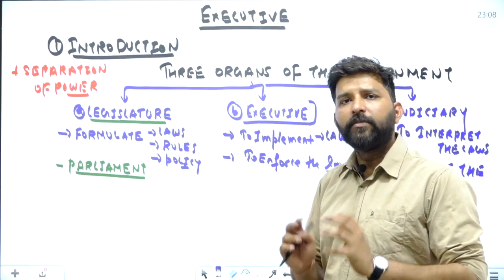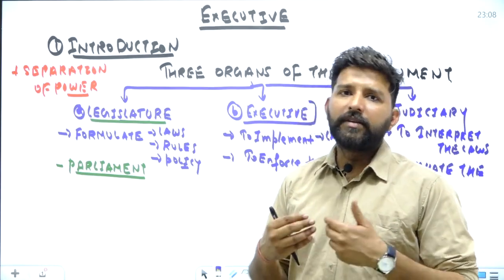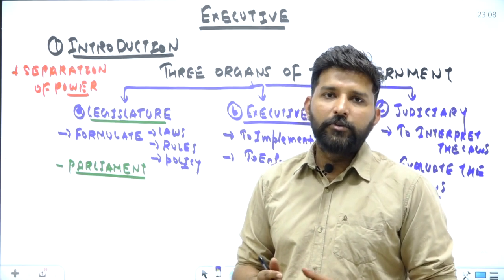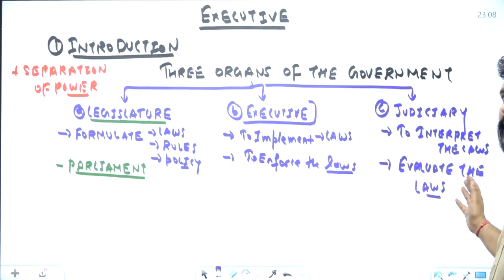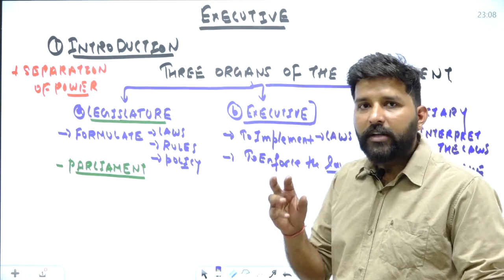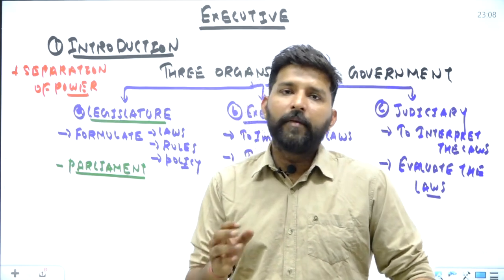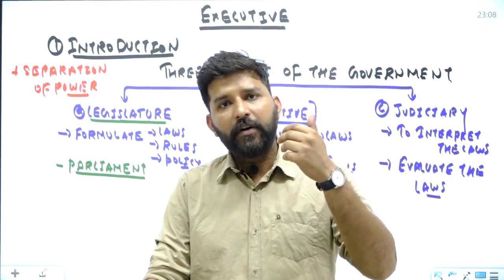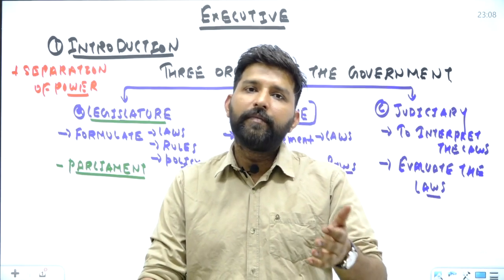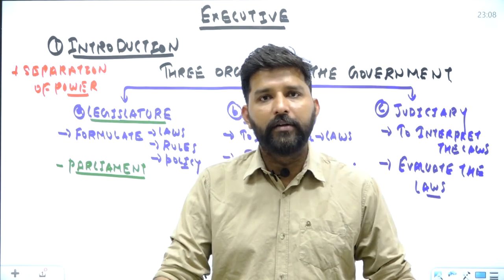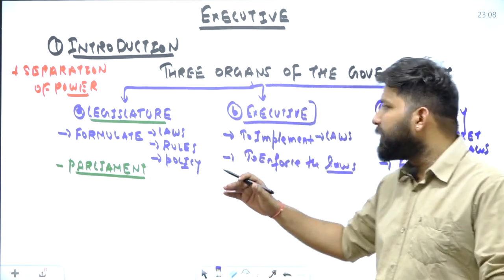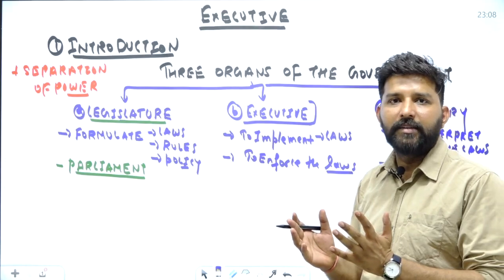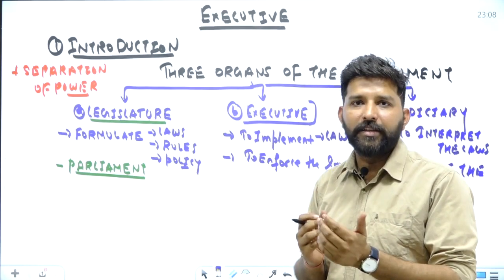After the enforcement, suppose that there is a group of persons or some people who feel that due to this law, their rights are being infringed. So they can approach the judiciary to interpret the law, that is, whether this law is in accordance with the Indian constitution or not. Then the judiciary will interpret whether the particular law is valid or not. If the judiciary finds something unconstitutional in that particular law, then that law will be declared null and void. So you can see by this example that basically the powers are divided in a horizontal manner, so that there must be a system of checks and balance, and no institution can override each other.